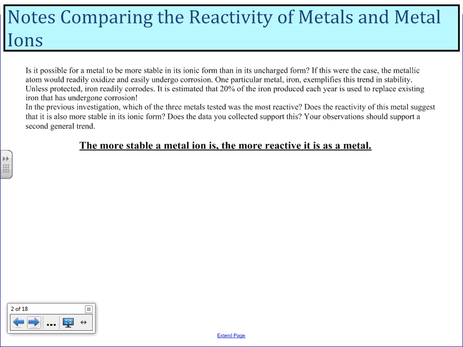In the previous investigation, which of the three metals tested was the most reactive? Does the reactivity of this metal suggest that it is also more stable in its ionic form? Does the data you collected support this? Your observations should support a second general trend: the more stable a metal ion is, the more reactive its metal is.